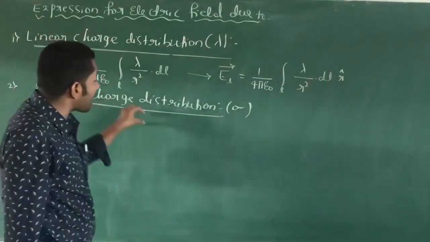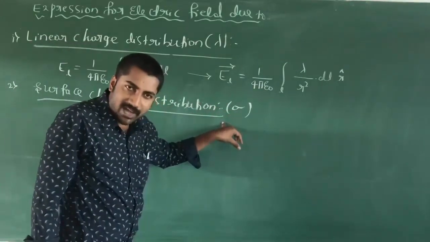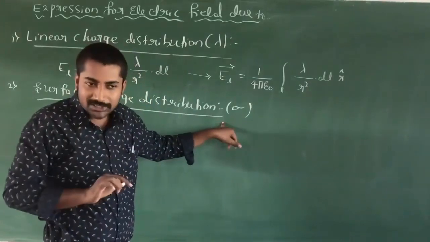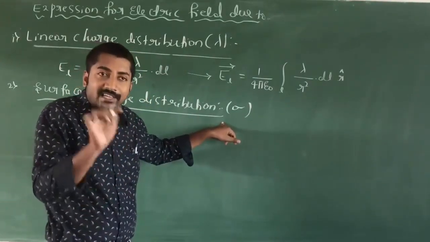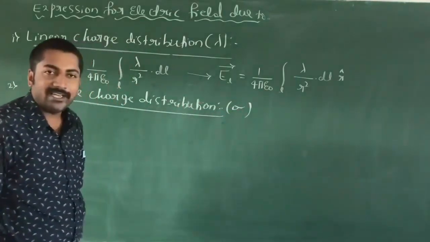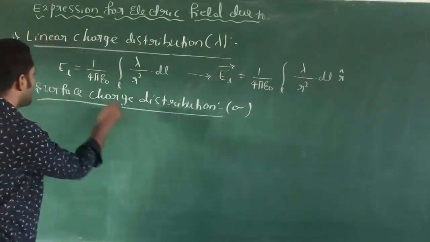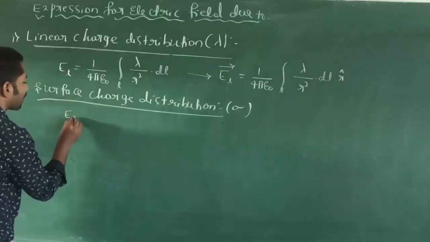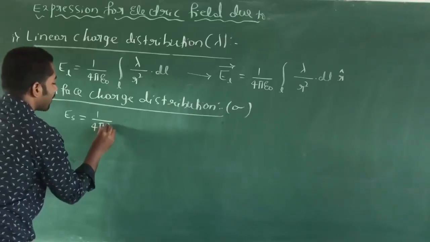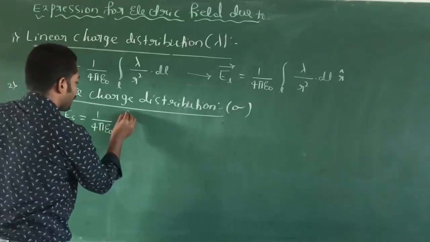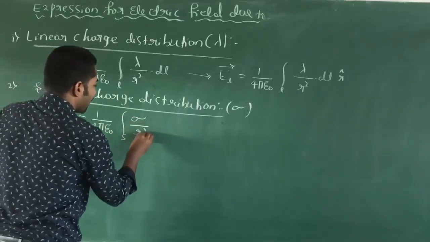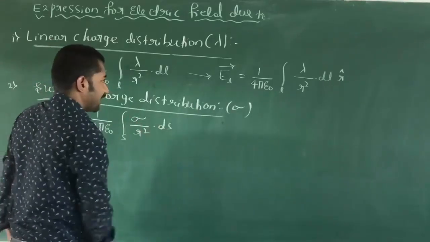The surface charge density means the charge per unit area. The charge per unit area at that point is called surface charge density. It is mathematically denoted by sigma, and the electric field due to the surface charge density is E_S equal to 1 divided by 4 pi epsilon naught, integration over the surface of sigma divided by r square into dS.